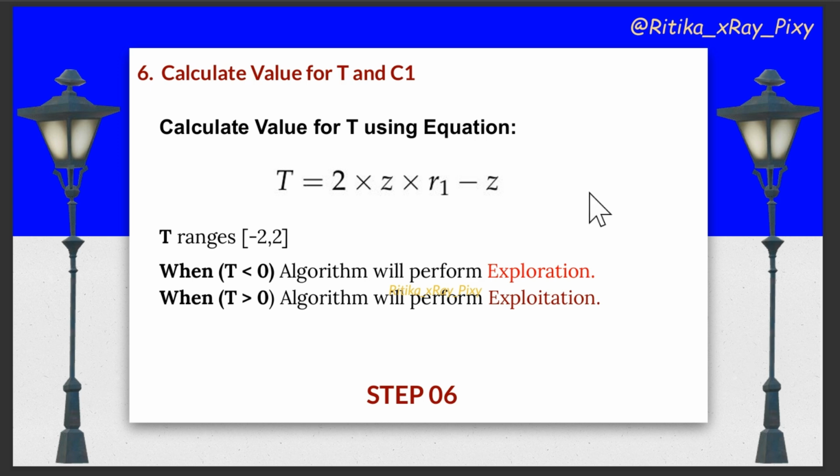As in this algorithm, the balance between exploration and exploitation phases is managed through a coefficient capital T, and the value for T we have in range -2 to 2 that allows to switch between exploration and exploitation. So using this equation, we will calculate the value for T, and when the value for T is less than 0, it means the algorithm will perform exploration, means the algorithm will explore new areas of the search space, and when the value for T is greater than 0, it means the algorithm will perform exploitation.